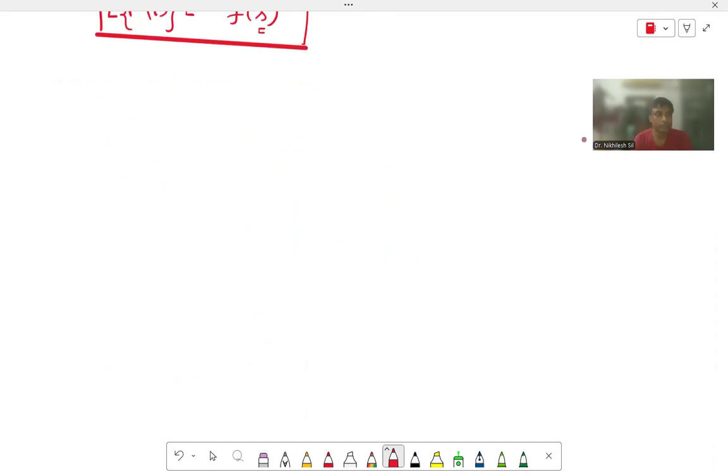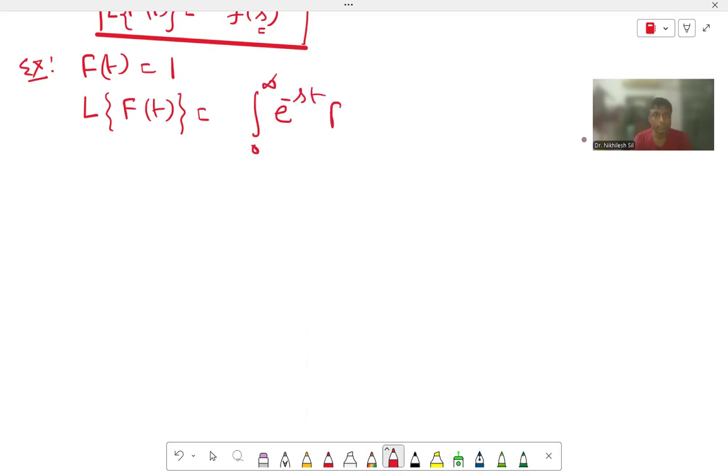Now come to the example. Suppose f(t) is equal to 1. So I am doing some example. What is the Laplace of f(t)? The Laplace of f(t) is equal to the integration from 0 to infinity of e to the power minus st f(t) dt. Therefore Laplace of 1, so f(t) becomes 1, integration 0 to infinity e to the power minus st into 1 dt. So this is basically the integration of e to the power minus st.